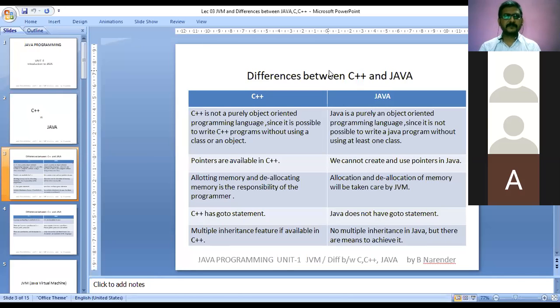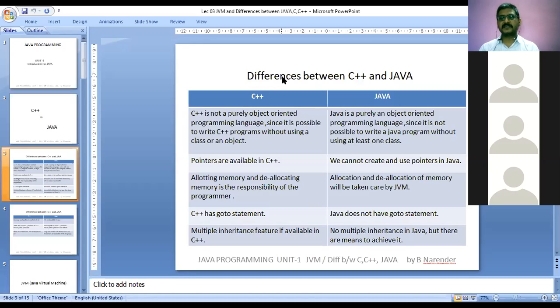Now coming to the second point: pointers are available in C++, and coming to Java, pointers are not available in Java. We cannot create and use pointers in Java, but they have references.